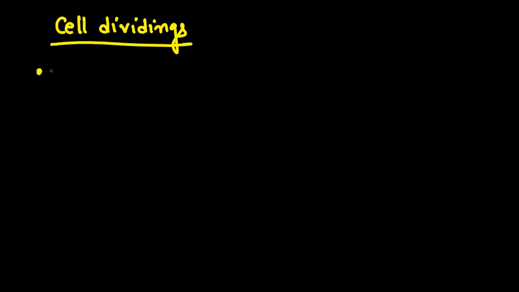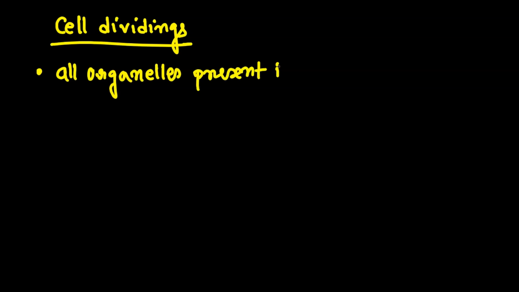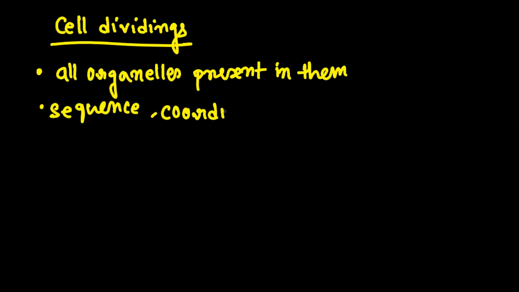Now the next thing that we need to understand, there are some important things. When the cell is dividing, we need to know that it should have all organelles present in it, right? And it should happen in a very sequential manner. It should be a very sequential and very coordinated manner, right? It should be coordinated.